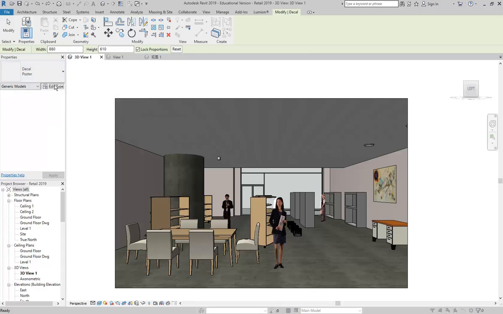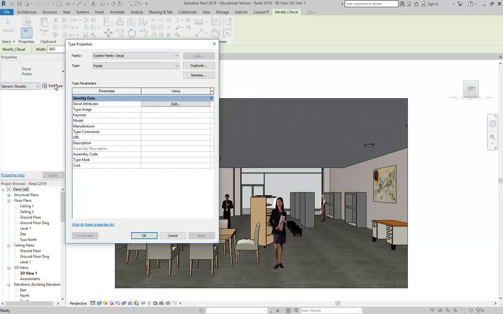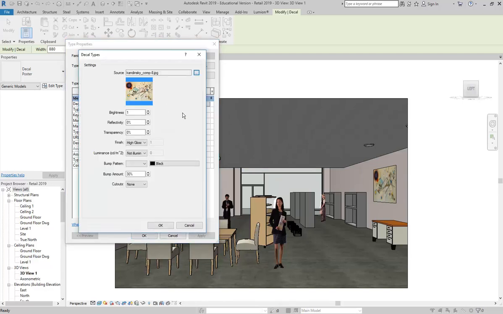So I have to go to Edit Type to make a new one. And then I can click Duplicate, and I want to do a rug on the floor, so I'm going to call it Rug. It'll be Rug 1, because I might have a couple. And then you can just click Edit, and we're back to the same settings I had before.